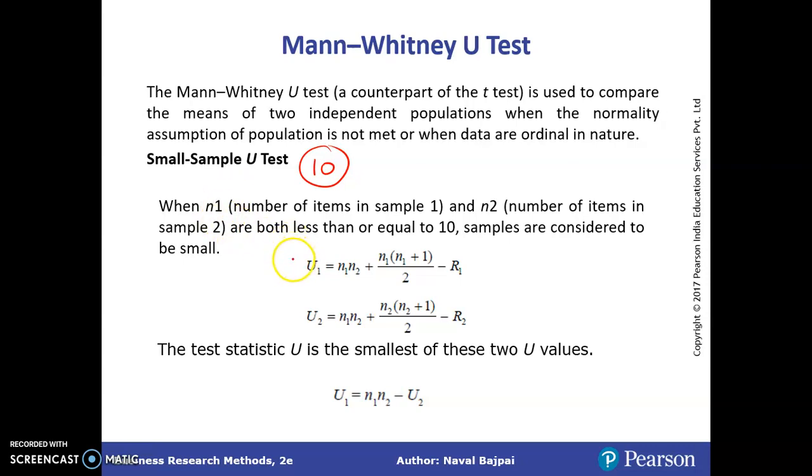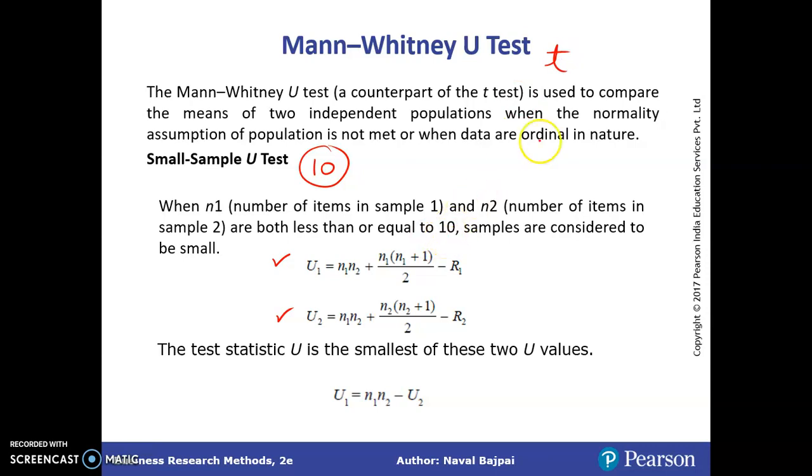What we have to do here is calculate the U values for each of the samples. For sample 1, we call it U1. For sample 2, we call it U2. So it is like how you see the Mann-Whitney U-test. It's like one alternative to the t-test.